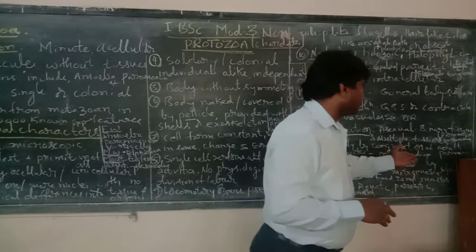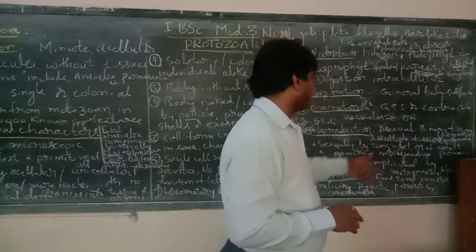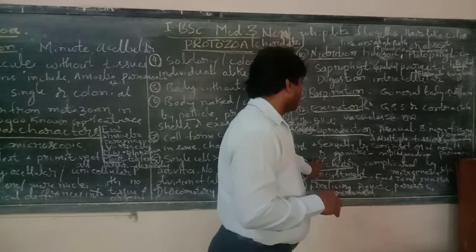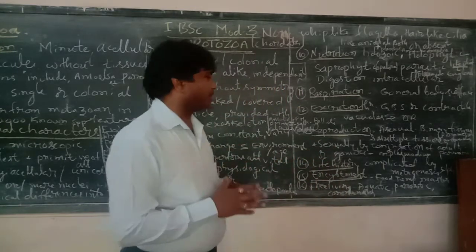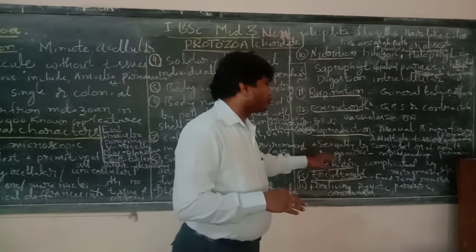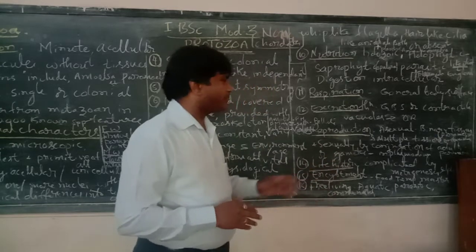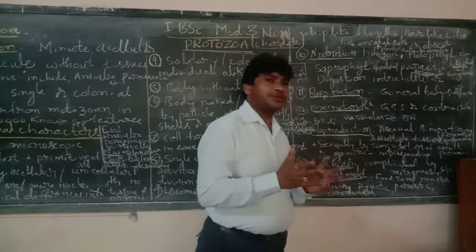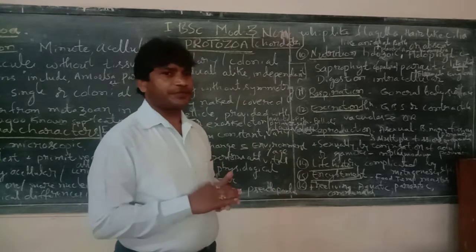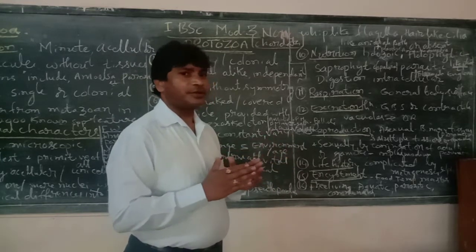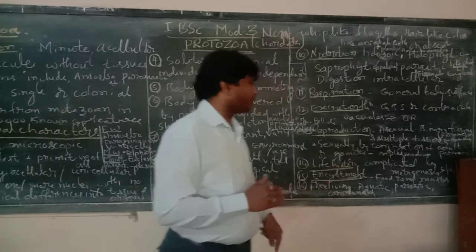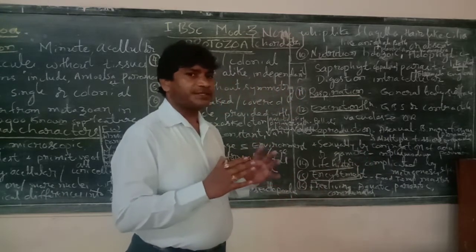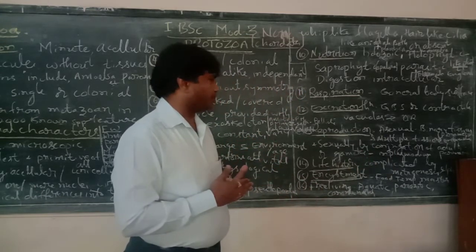Okay. So again, adults, that is in Paramecium. And sexual reproduction also takes place by the fusion of gametes. Fusion of gametes means the male gamete as well as the female gamete fuse together. So that is in Plasmodium.